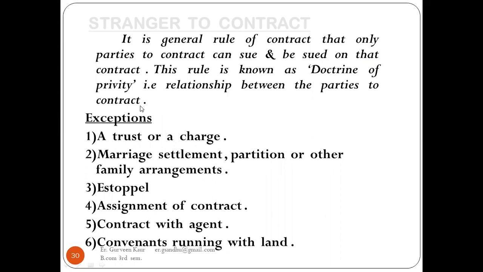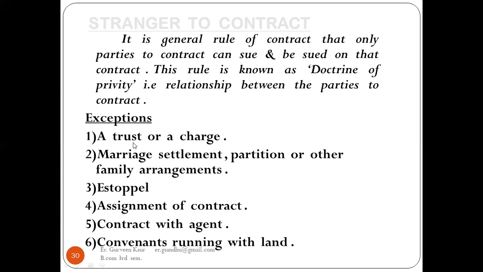So contract happens when two parties are there, party A and party B, and they are going to have a contract between them. If any one of the parties says no, or doesn't obey the conditions, the other person can sue him. Sue him means he or she can take the other party to the court. So that can go for legal obligations. That is known as the doctrine of privity.